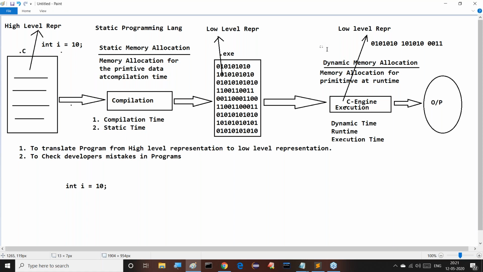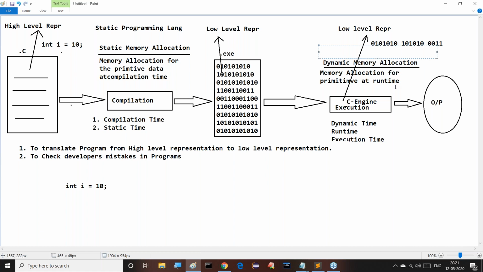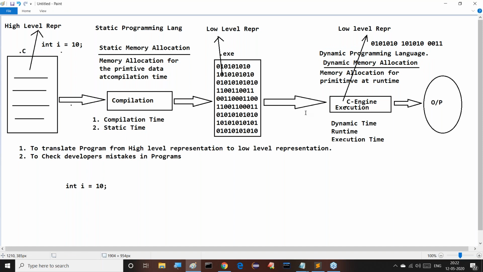Similarly, if any programming language is following dynamic memory allocation, that programming language is called a dynamic programming language. Guys, all of you observe this clearly. If any programming language is following static memory allocation, then it is called a static programming language. If it is following dynamic memory allocation, then it is called a dynamic programming language. Come on, guys.